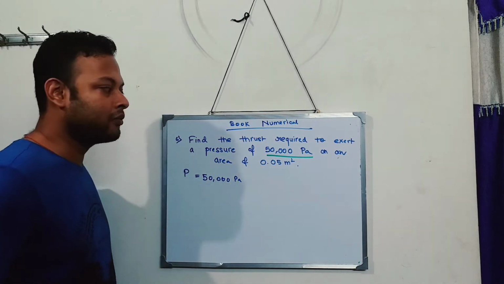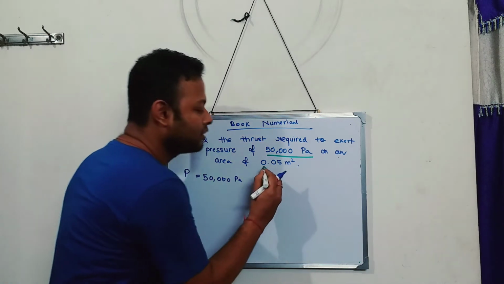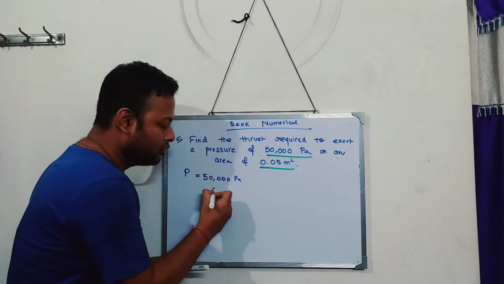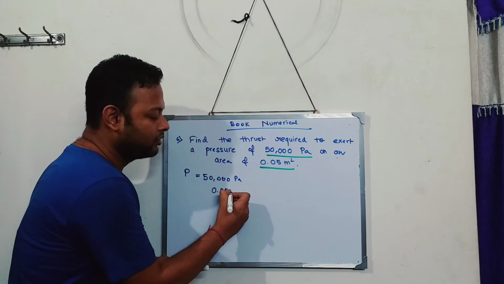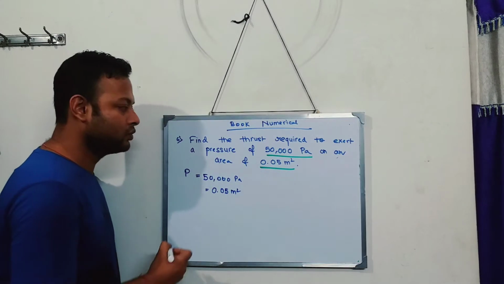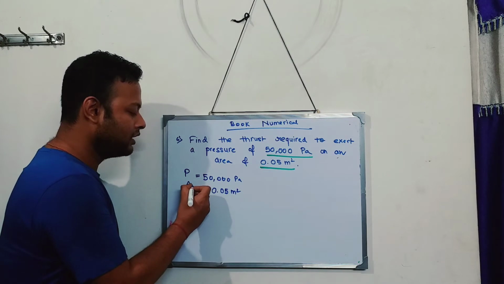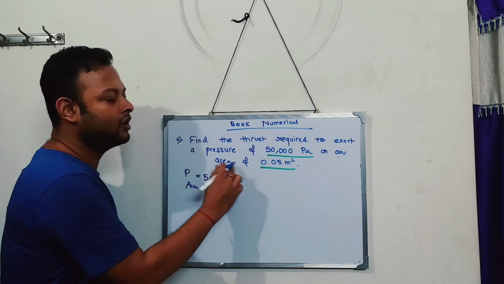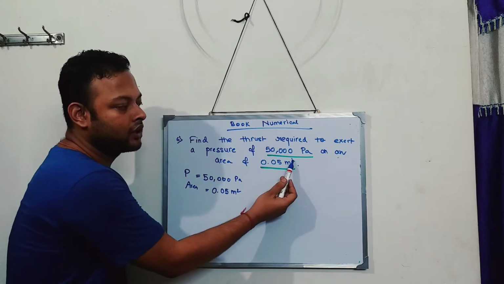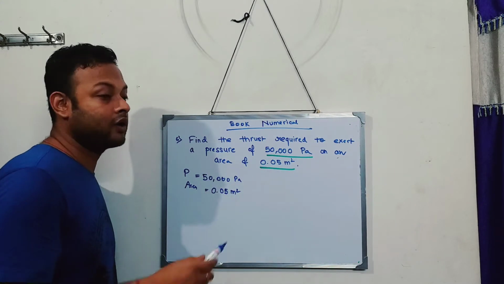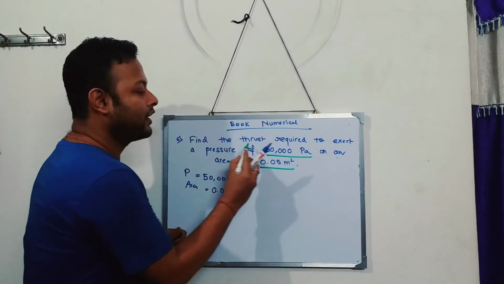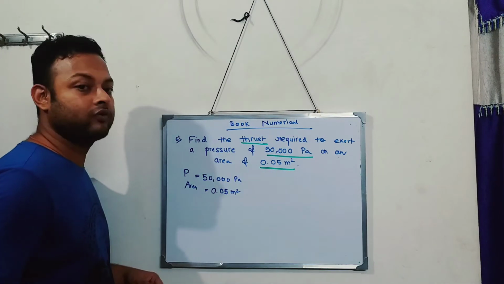Now my next thing to see is this part, 0.05 meter square. What does 0.05 meter square refer to? It refers to nothing but area. The area given is 0.05 meter square. I have told you meter square is the SI unit of area. And they're asking me to find what? Find the thrust.